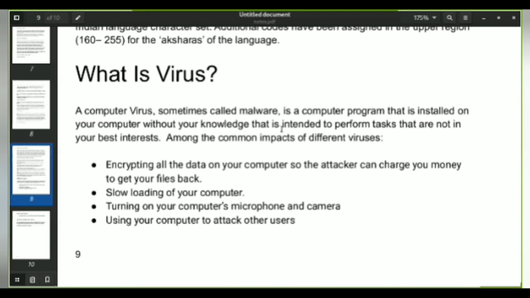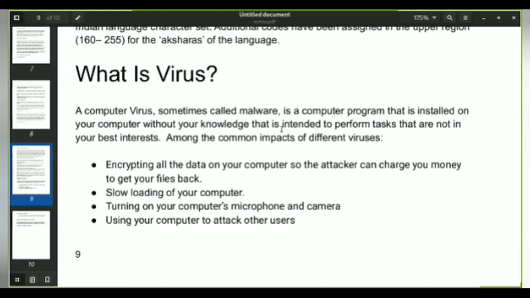Virus. Virus stands for Vital Information Resource Under Siege. It is sometimes called malware. It is a computer program that is installed on your computer without your knowledge. Now this computer program is a piece of code which is written by a human, and this human might be an attacker or a hacker.